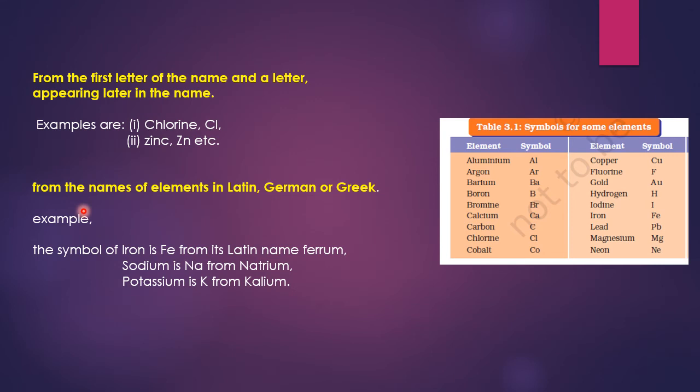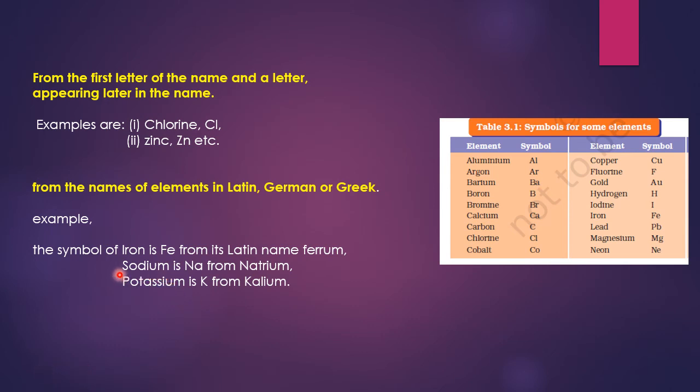Another format is from the name of the element in Latin, German or Greek. Example, the symbol of iron is Fe. Why? Because in Latin, ferrum is called iron. So Fe is taken from FERRUM. So this is the name of iron in Latin language. That is why Fe is taken from there.